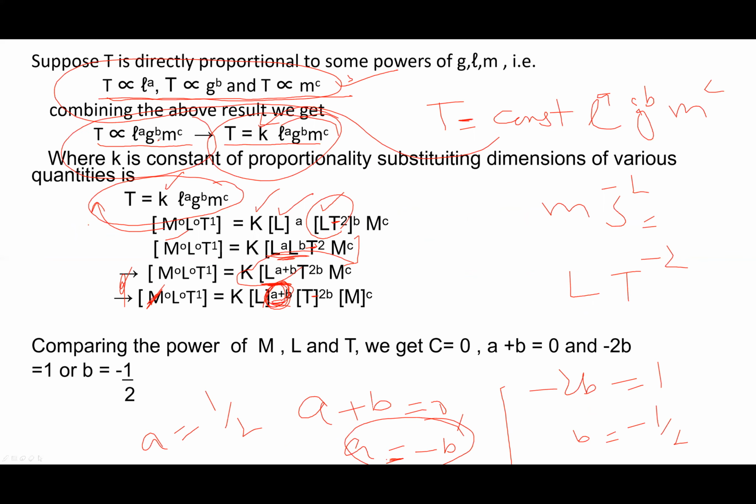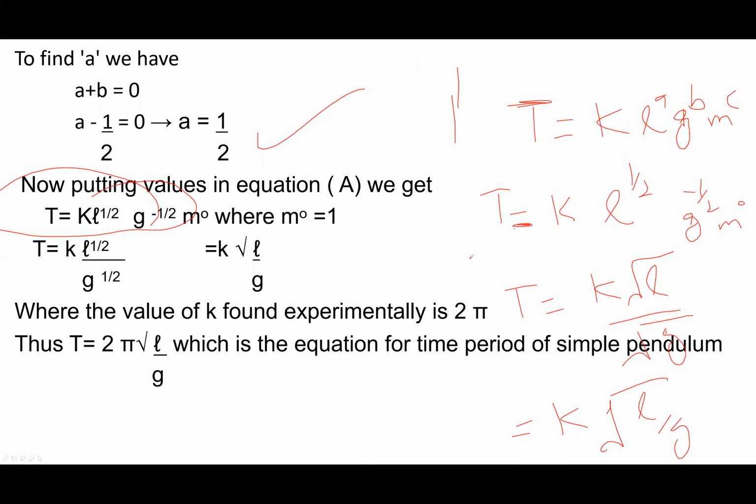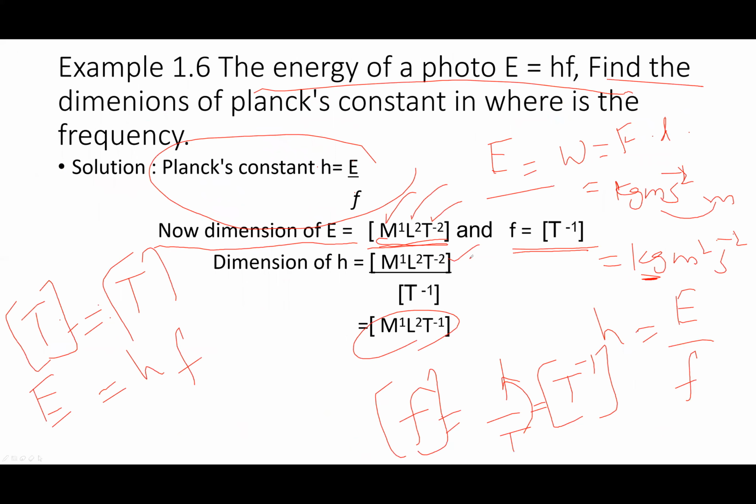The equation is written in equality form. Write all these dimensions and compare the powers. I will do an example for you.